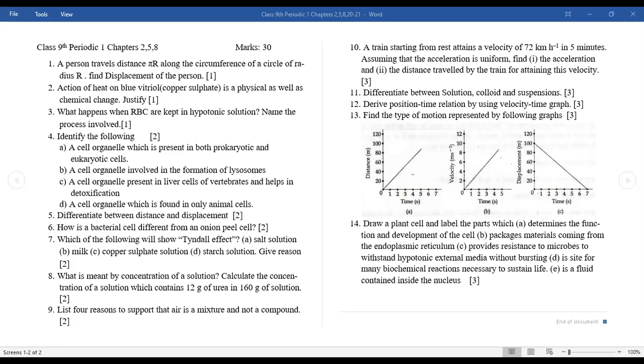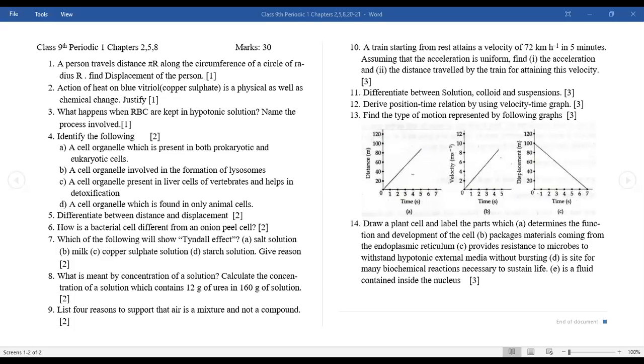So, in a paper, if we have colloid and suspension as two different points, we can consider both of them as the answer. Ma'am, we can ask our teachers, the teachers who teach us. Yes, you can confirm it with them, because they are the ones giving you the answers. Yes, ma'am.